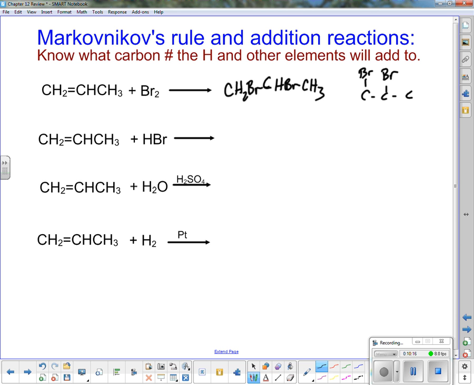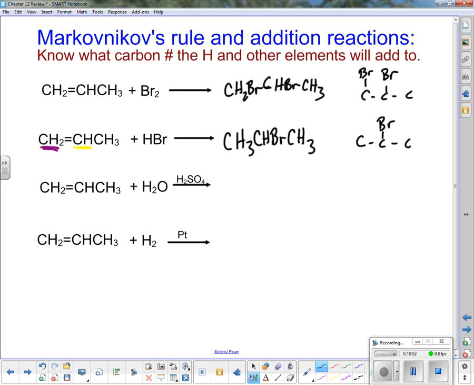Now in the next one, we need to use Markovnikov's rule. Remember, the rich get richer and the poor get poorer when it comes to hydrogen. So if I look at this, this one has 1 hydrogen. This one has 2 hydrogens. So the one on the left, or the one I'm going to underline in the pink, purple, is going to get another hydrogen. So as I'm writing my answer over here, I'm going to get CH3, CHBr, CH3, or 1, 2, 3, with the Br coming off the center.